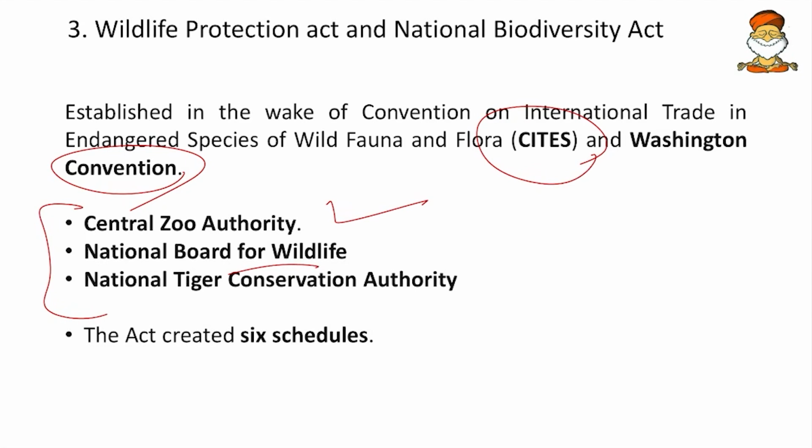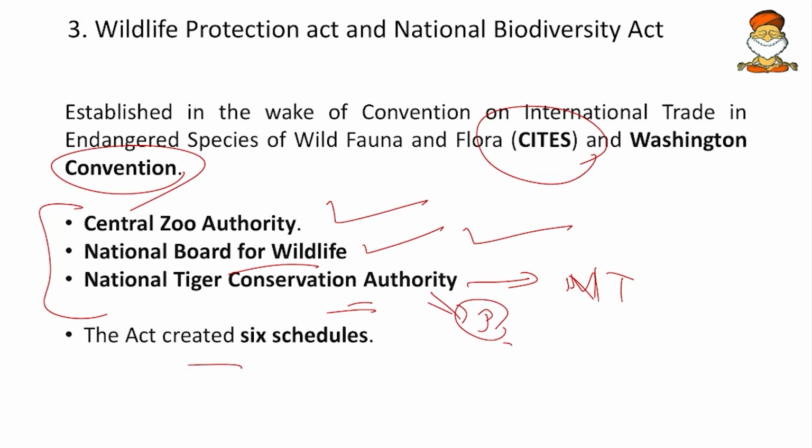And then the National Board for Wildlife. This is one of the most powerful bodies. It is headed by the Prime Minister himself, and this body goes for demarcating national parks and wildlife sanctuaries and others. Okay. So this is one of the powerful bodies in environment and ecology. And then the National Tiger Conservation Authority. This authority, NTCA, will give authorization to recognize any reserve as a tiger reserve. For the Project Tiger, this was introduced.